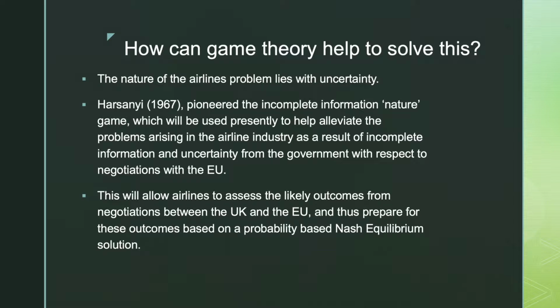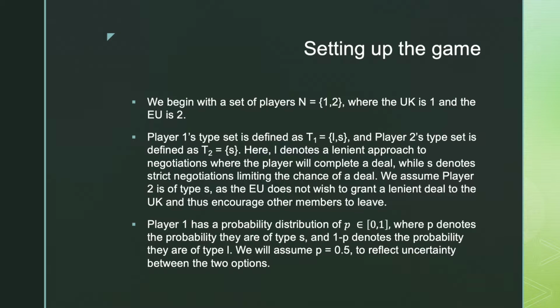Harsanyi's 1967 Nature game helps to formulate the problem airlines have regarding a lack of information on current EU-UK negotiations. If airlines are equipped with knowledge of probability-based likely outcomes, they can make more informed decisions about their future business operations. We begin with a set of players where n is equal to player 1 and player 2, where the UK is 1 and the EU is 2.